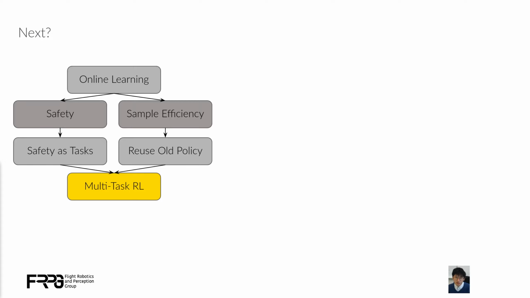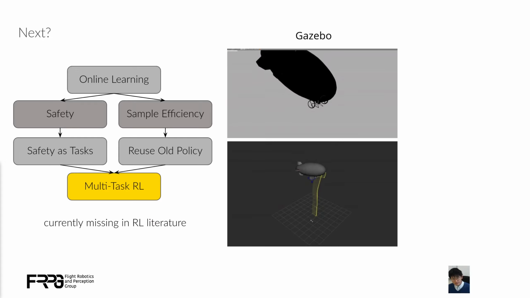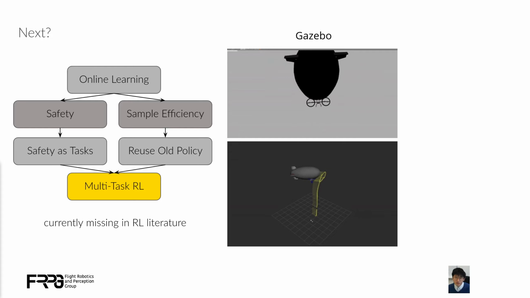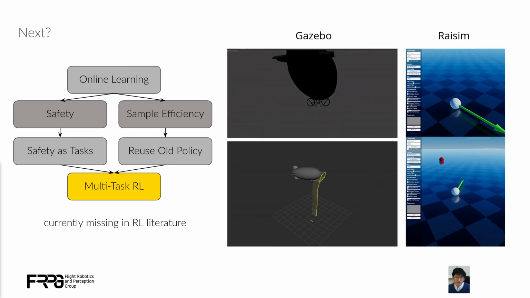Multitask RL framework aims to design an RL agent that is task agnostic. One important feature is that the agent should leverage the policies trained on the old tasks to accelerate the training of the policies in the new tasks. Therefore, it is possible to further increase the sample efficiency with this approach. More importantly, blimp control is not just about navigation tasks, but also includes many other tasks such as hovering, taking off, landing, etc. Unfortunately, multitask RL is currently a very underdeveloped field.